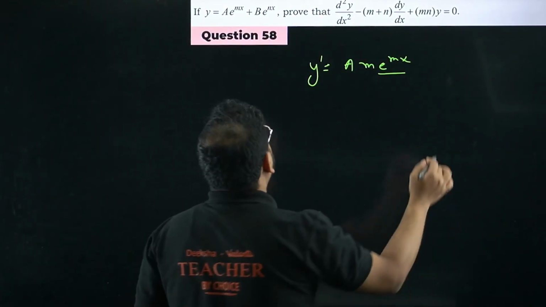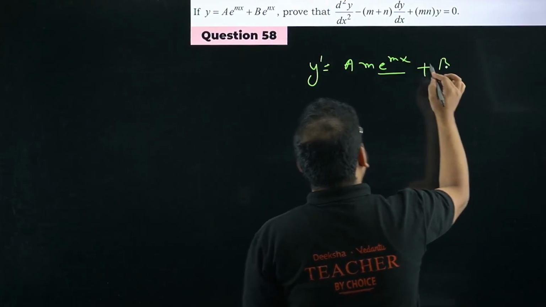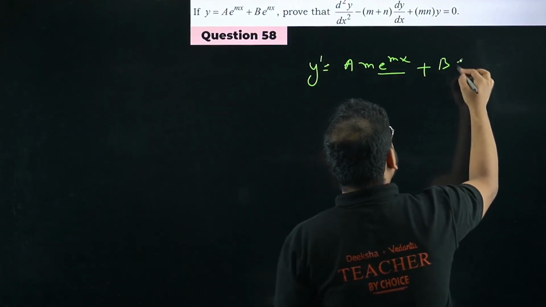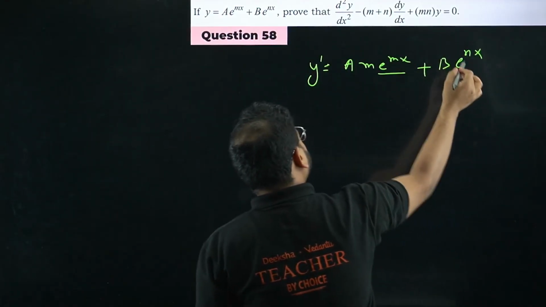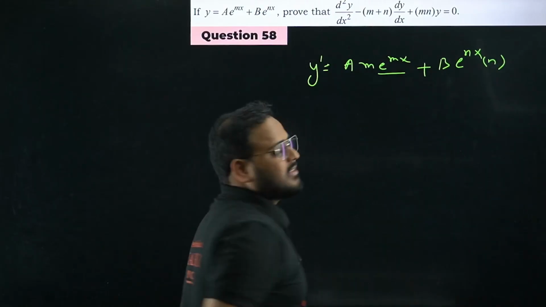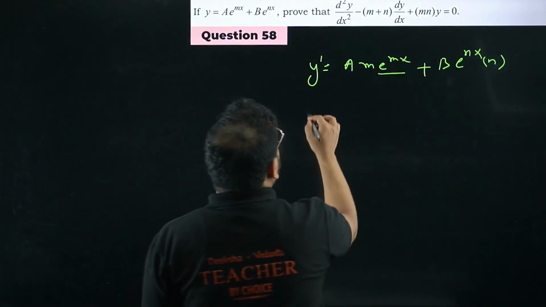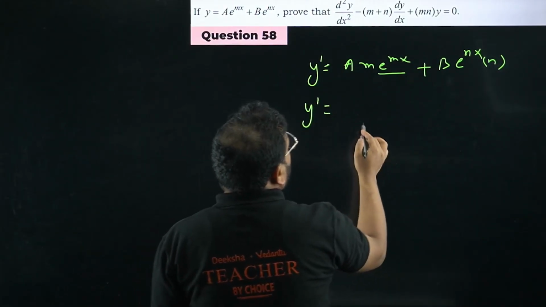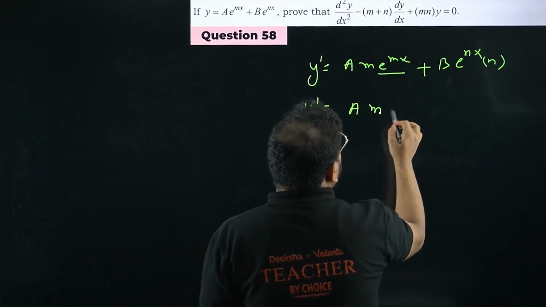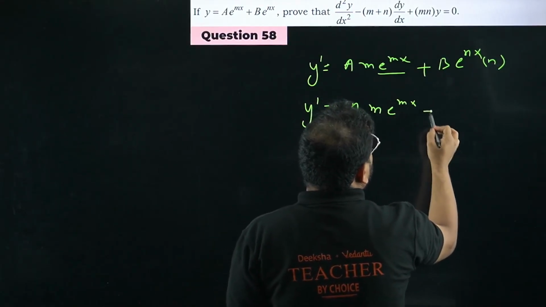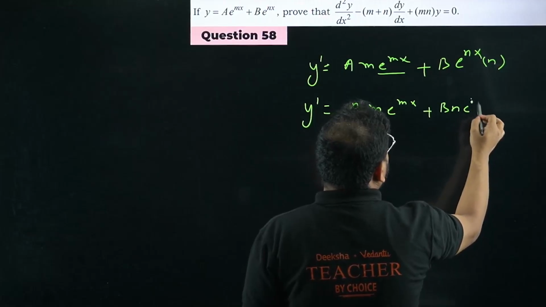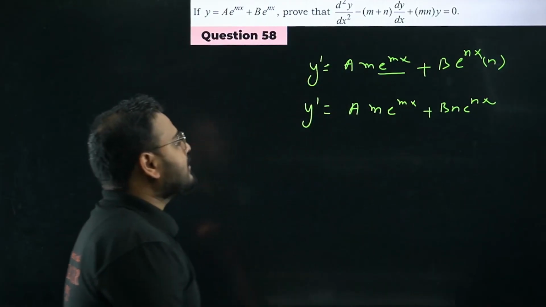Same way, b as it is. Derivative of e power nx is e power nx only, but derivative of nx is nothing but n. What are we getting now? Y dash is nothing but am e power mx plus bn e power nx.